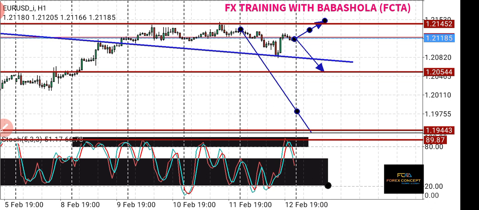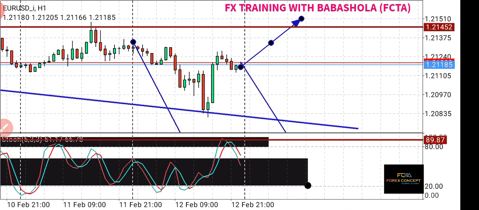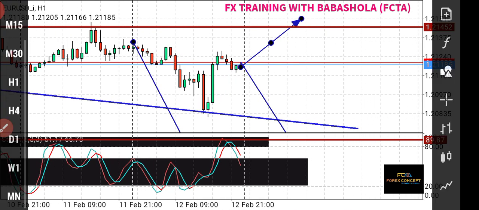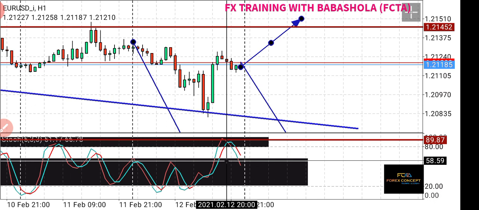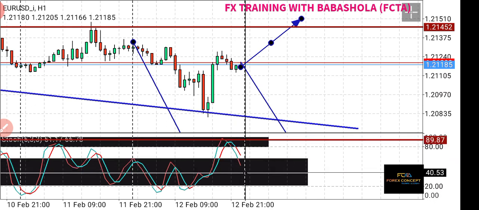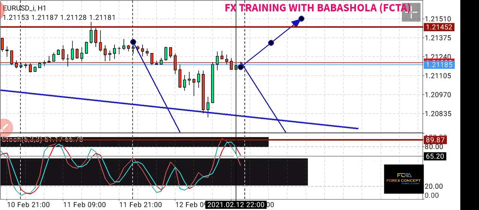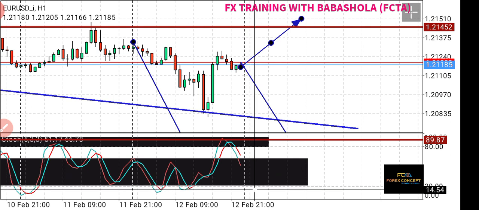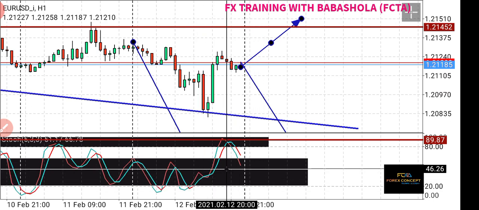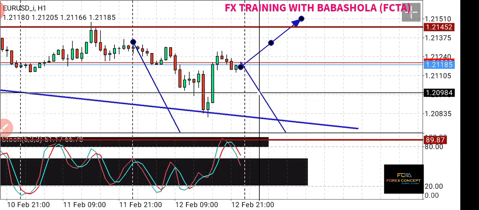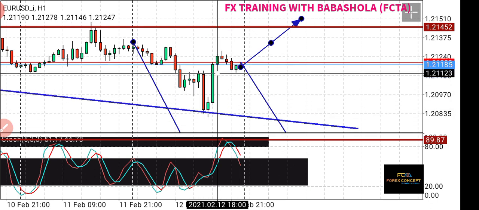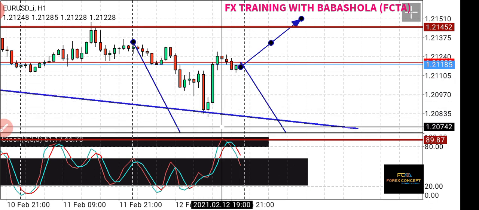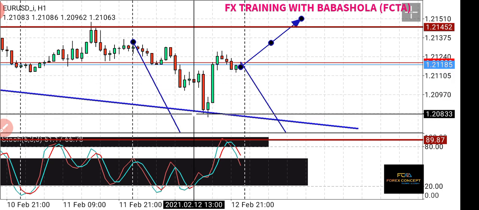And you can see that the stochastic here has gone overbought and is now dropping down. So if I'm the one, I will expect the stochastic to drop even further. So I would prefer a sell opportunity. However, a buy opportunity is possible only if 1.21452 is broken.